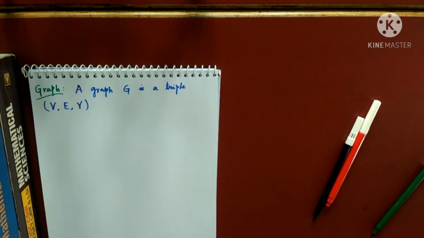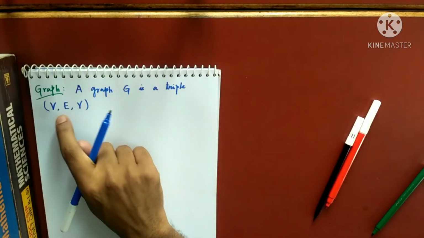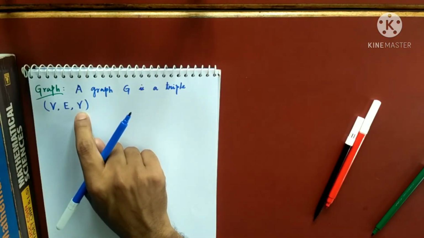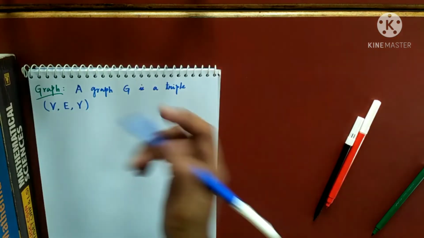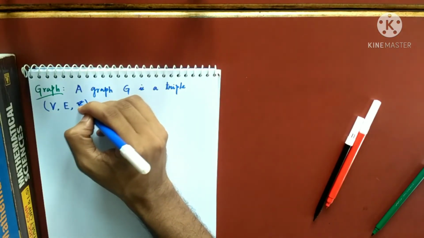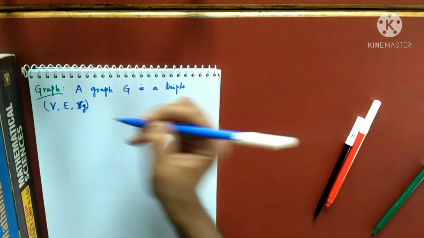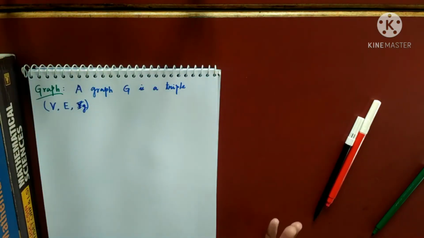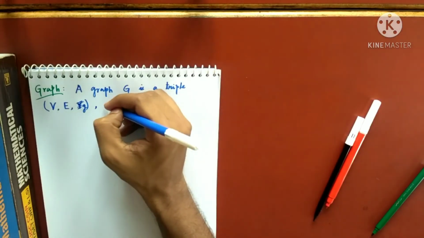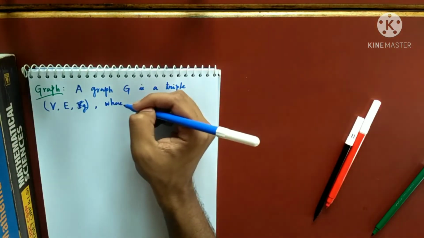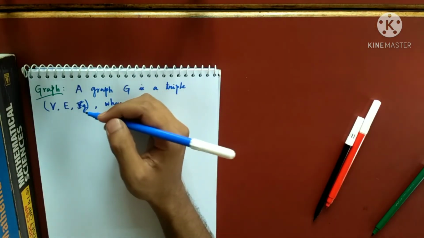Don't get confused between V and gamma, so let's not use gamma, let's use small g. So graph G is a triple V, E and small g, where, you might be thinking, what is V, what is E. I'll tell you where.